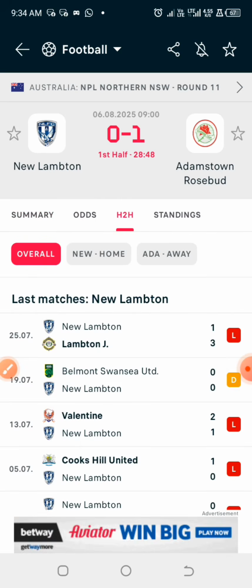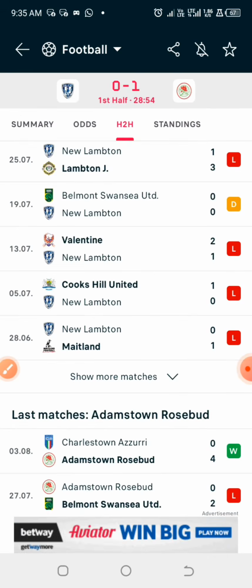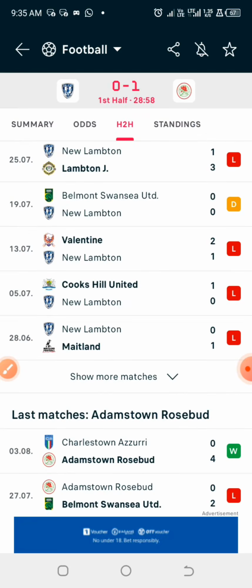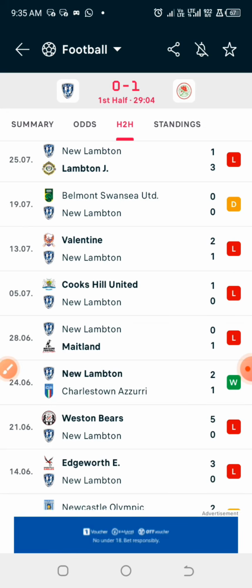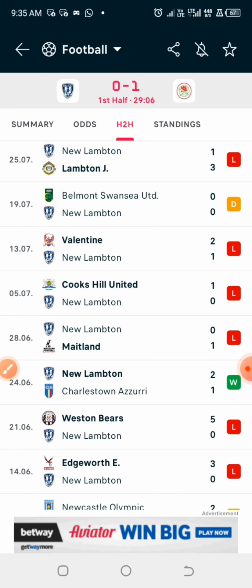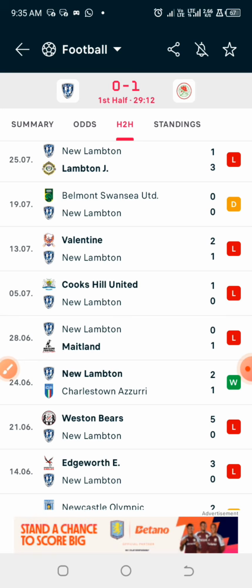What you need to do first can be stressful, I won't lie. Just look at the last previous games of the home team and the away team. What you need to do is check the last 10 games. That is the first step. This is where you are going to calculate the team scoring split ratio, because this will help us know if a team scores more in the first half or second half.